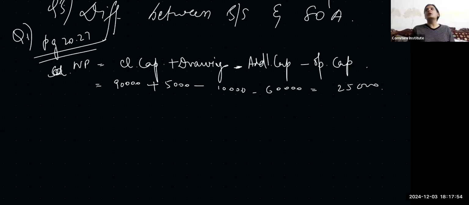You know, they'll give you drawings like he gifted a bike to his brother. So basically, that will be withdrawals, drawings. Or he sold his personal investment at this much premium and then invested that money into the business. So that will be additional capital.